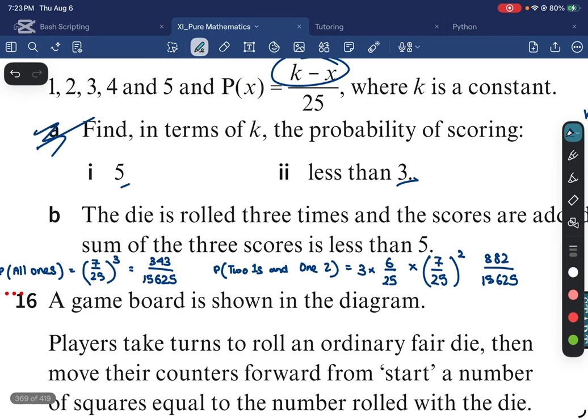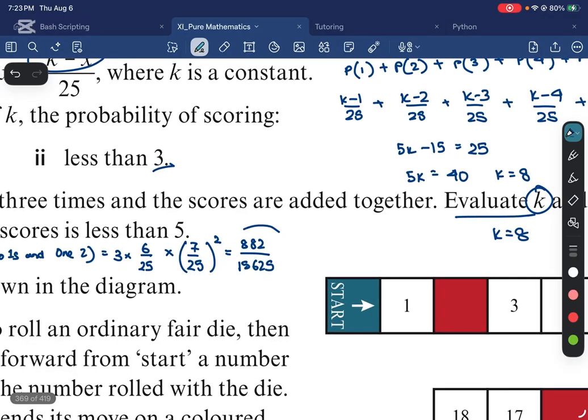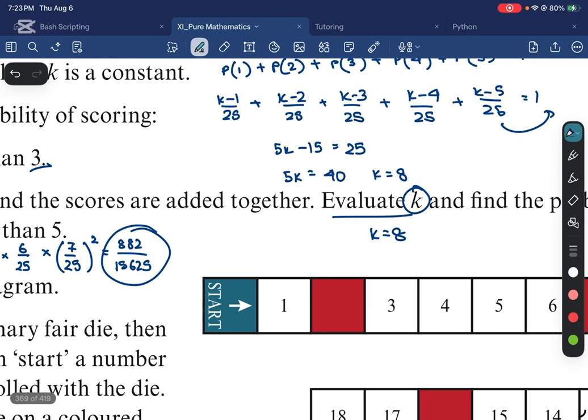So now I can add these probabilities together. 882 plus 343 gives 1225 divided by 15,625, and that is 0.0784.